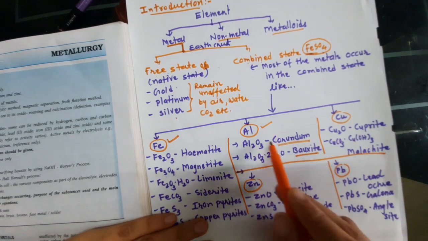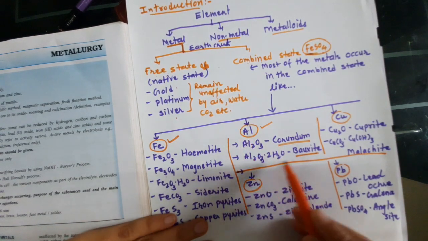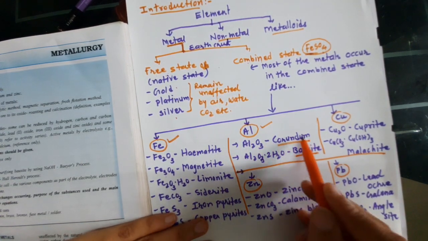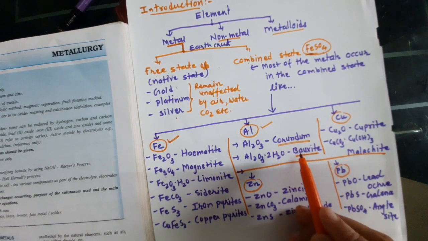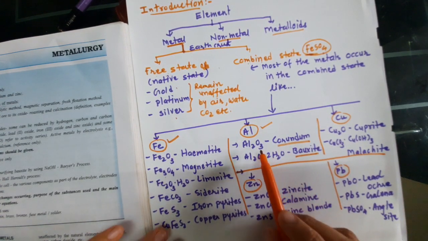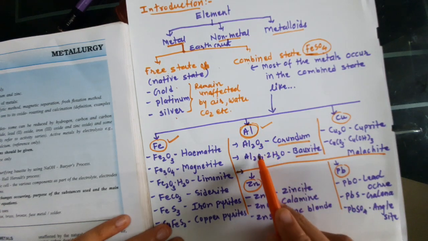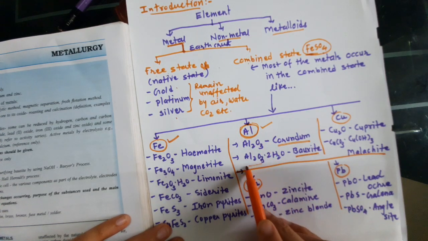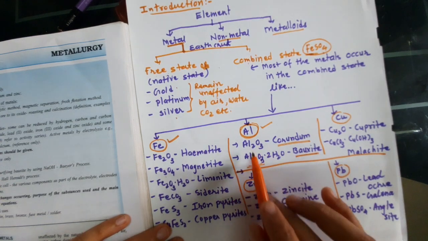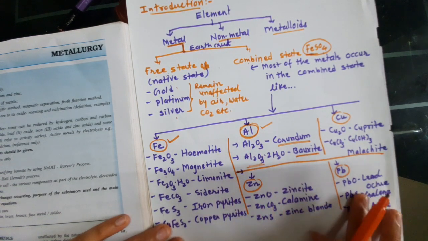We will learn how to extract the aluminium from this combined state of the aluminium. We need to learn how to extract the purest form of the aluminium from this bauxite. That we will learn later in this same chapter.